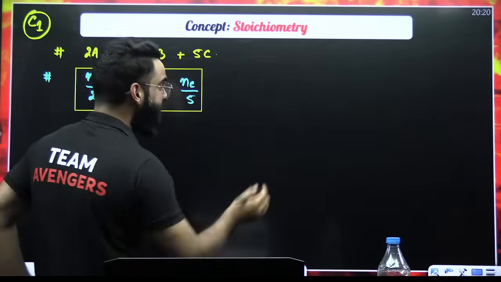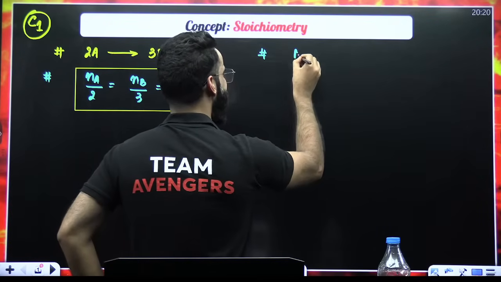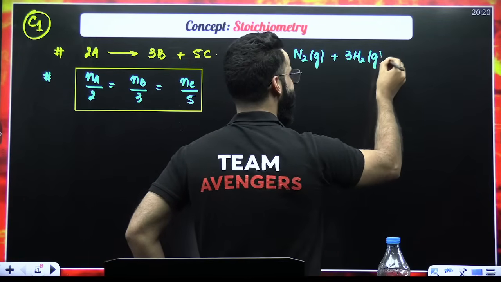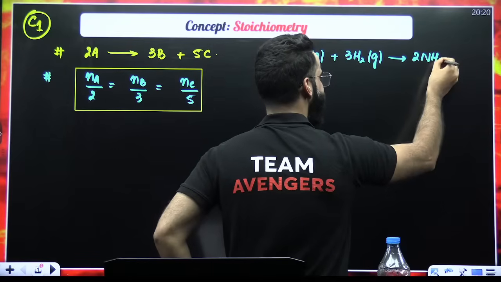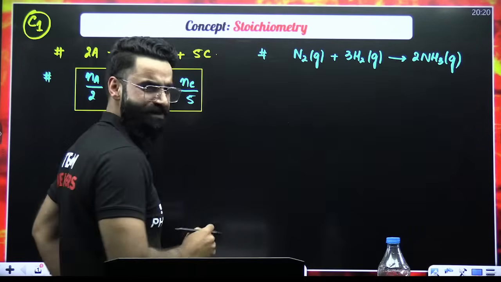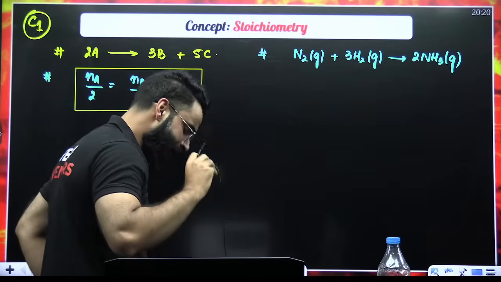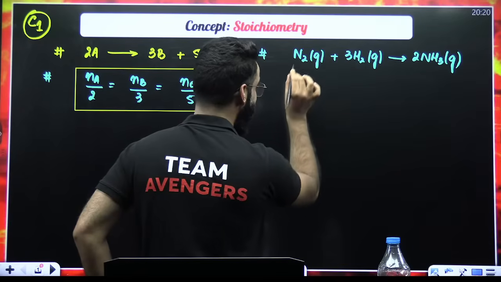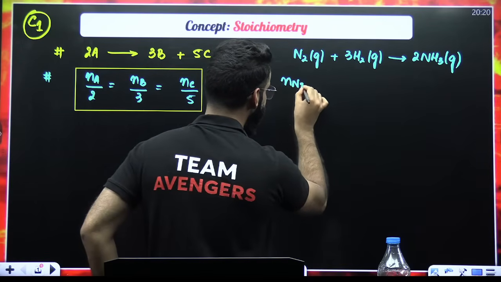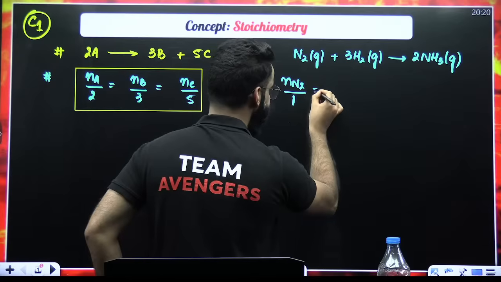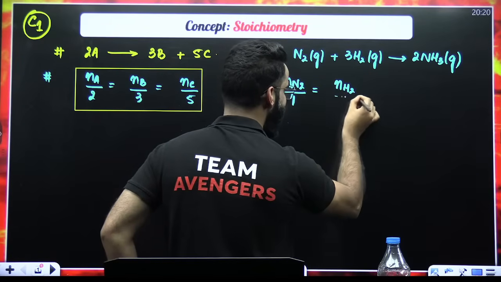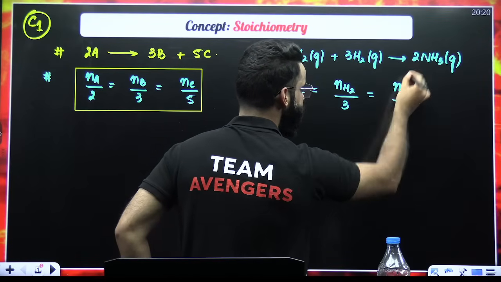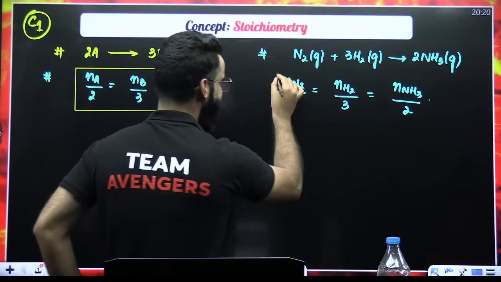For example, let's say you have got the reaction like this: N2 gas plus 3 times H2 gas gives 2 times NH3 gas. This is a general reaction that I'm taking into consideration. Now you can make an equation like this. You write number of moles of N2 divided by stoichiometric coefficient of N2 is equal to number of moles of H2 divided by stoichiometric coefficient of H2 is equal to number of moles of NH3 divided by stoichiometric coefficient of NH3. Right? This is the equation which you have to make.